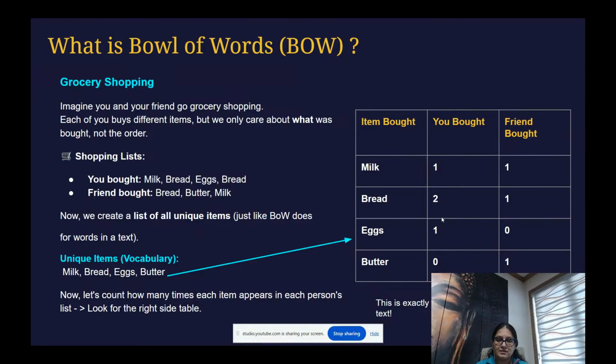And then bread. So you bought the two breads. Here you can see you bought the two breads. So we set it with the two. Okay. And then your friend bought one bread. We set it with the one. And so on with the other one.